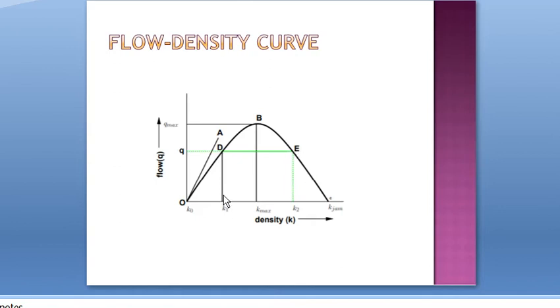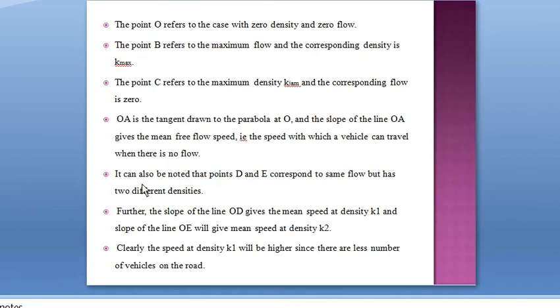When density is low, a vehicle can move at higher velocity. So at D the velocity will be more than that at E. This is also clear from the tangent, and also from density. Further, the slope of the line OD gives the mean speed at density K1, and the slope of the line OE gives the mean speed at density K2.